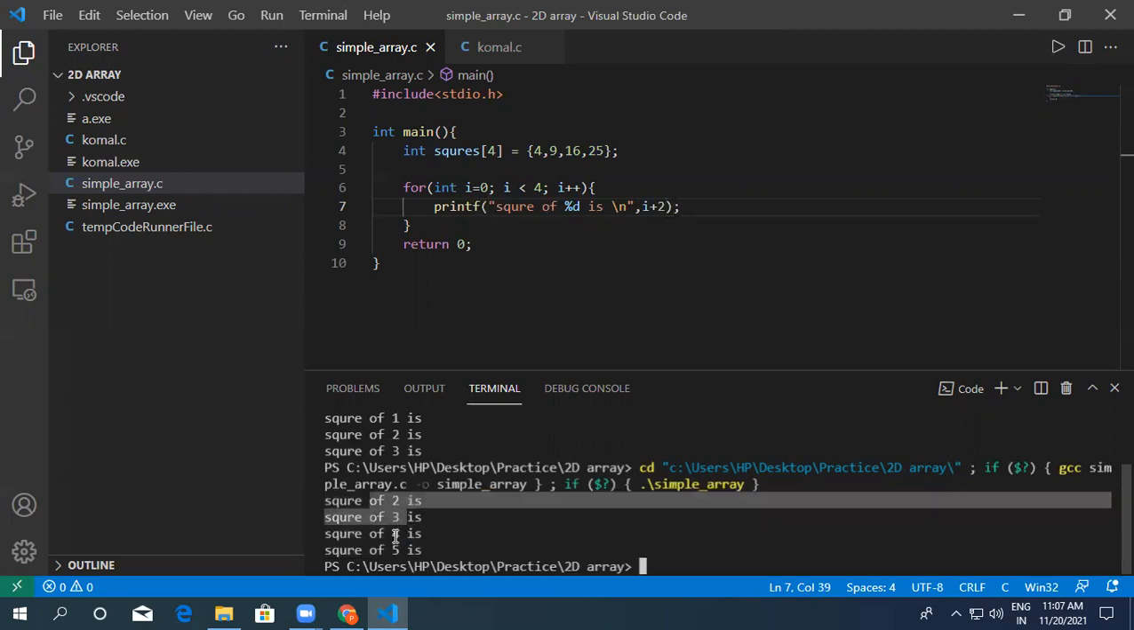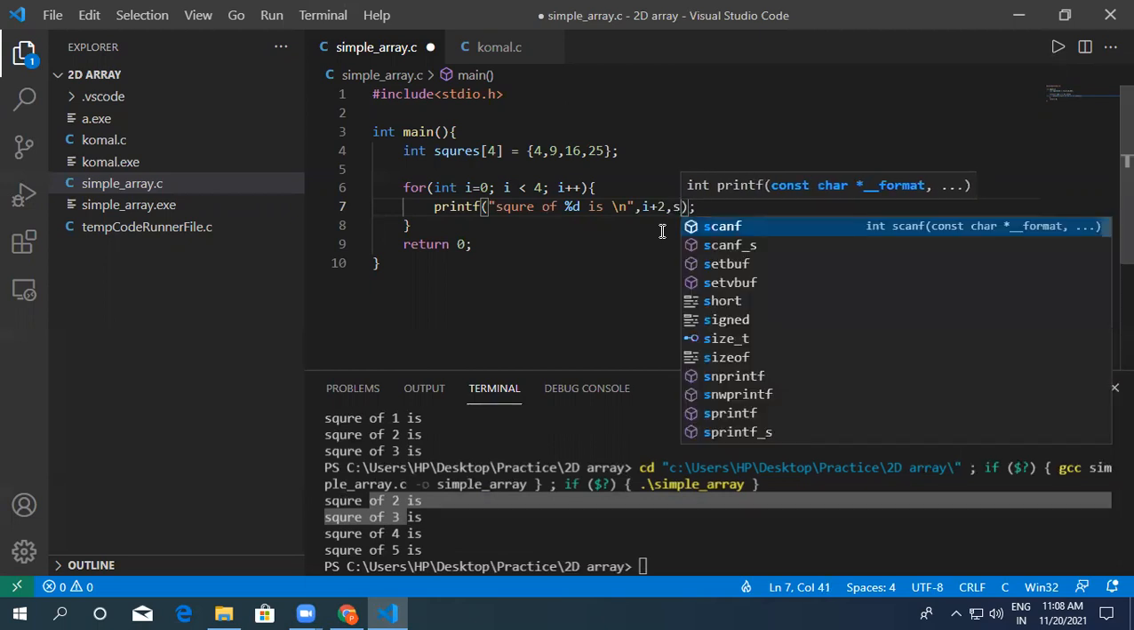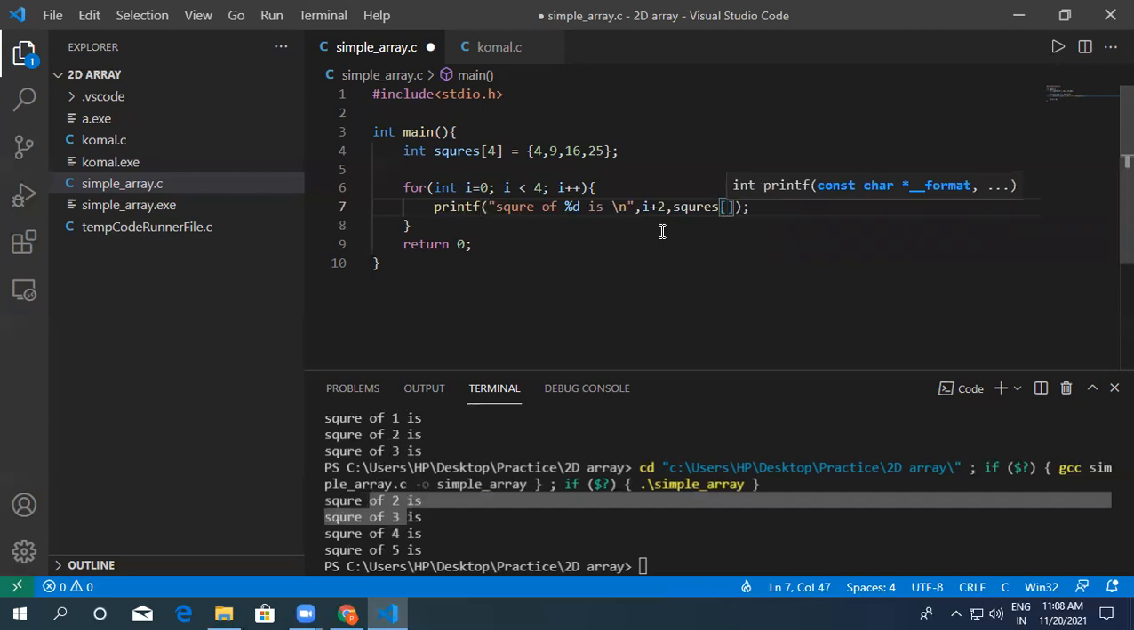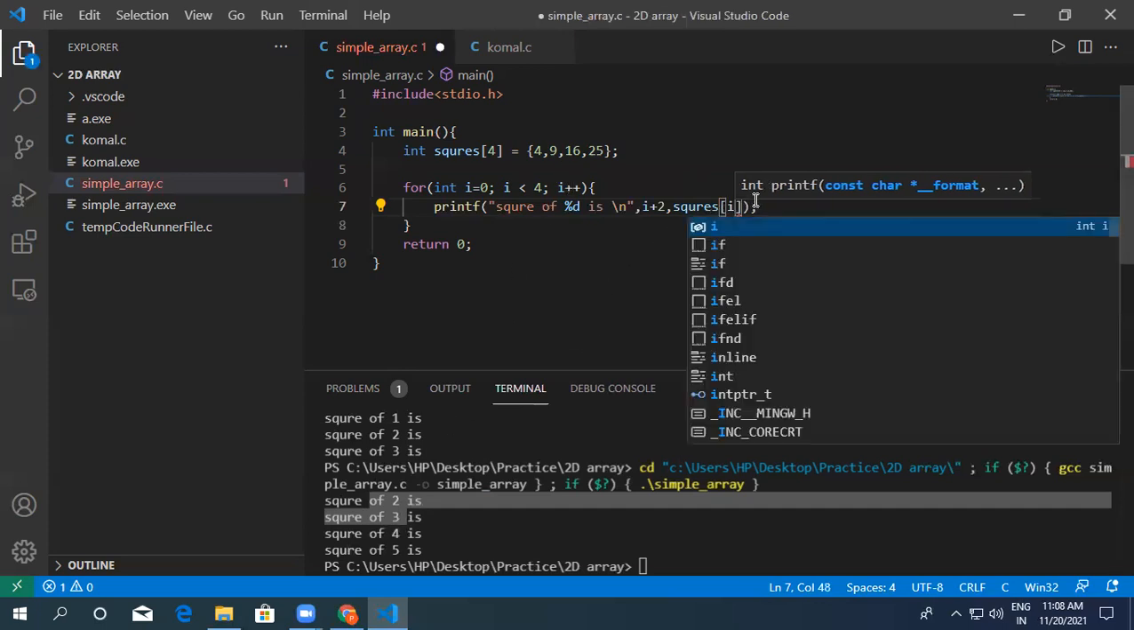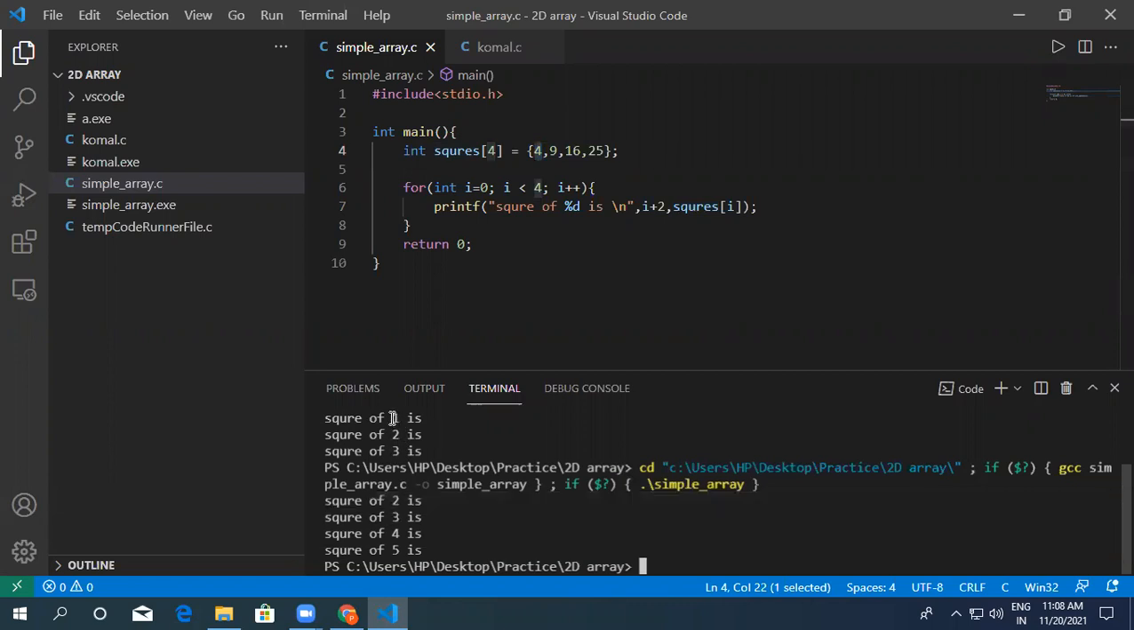See here, square of 2, square of 3, 4, 5. Now I can access these values by simply calling the variable, just like variables, the squares. In this we were writing the position. This time we want to access all the elements. So if I write i here, this means i is 0, so it will get the 4. Then the second time i means 1, right? It will increase, so we will get the 9 in the second printf.